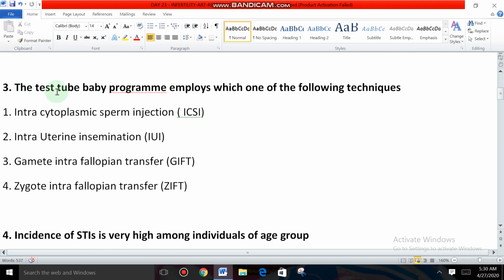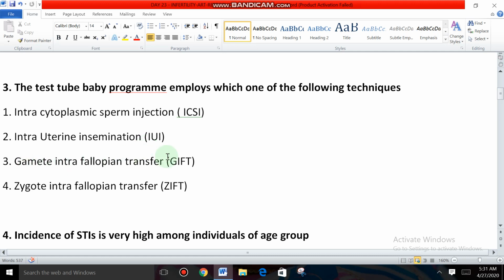Question number 3. The Test Tube Baby program employs which one of the following techniques? The Test Tube Baby program is nothing but IVF, in vitro fertilization. Intracytoplasmic sperm injection. Is this the Test Tube Baby program? No, it's not. It is in vivo. And intrauterine insemination. Intrauterine insemination means sperms are directly introduced into the uterus of the female.